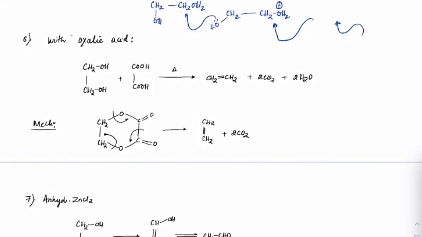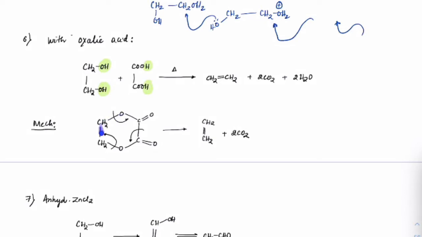Next, if we use oxalic acid with the same glycol, first you will have an ester formation, because you can see this is OH and H, OH and H. We just learned the other day what esterification is.